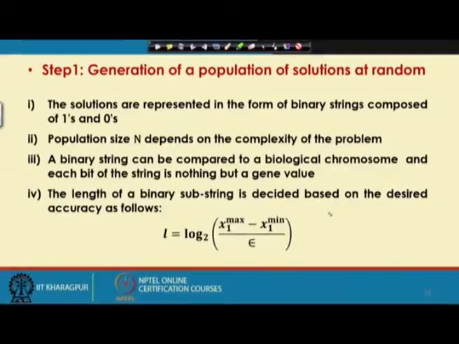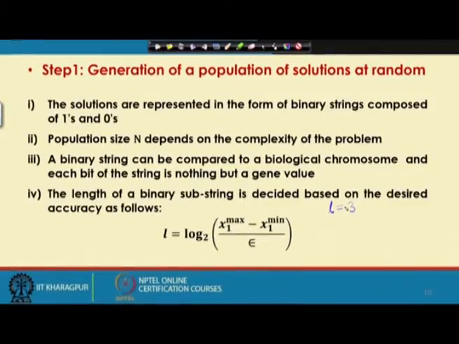The number of bits to be assigned to represent a particular variable depends on how much precision you need in the values of that variable. Supposing that I have decided to use only 3 bits to represent a particular real variable. Now, here small l is nothing but 3.